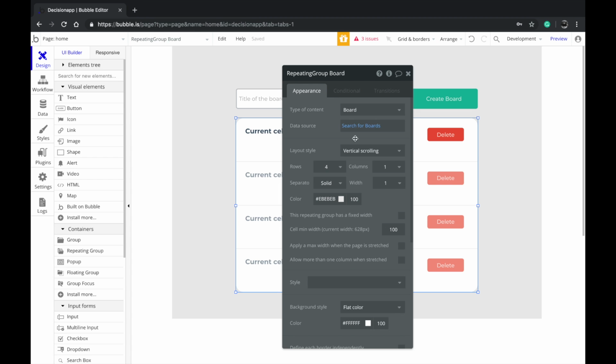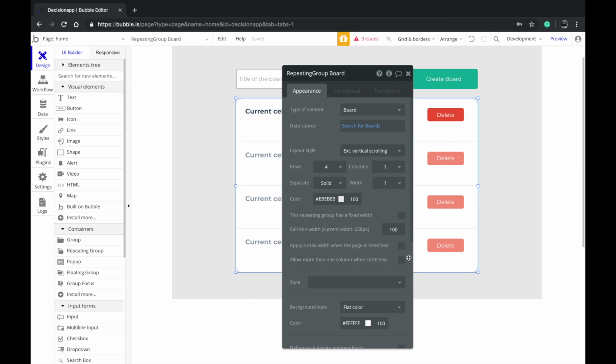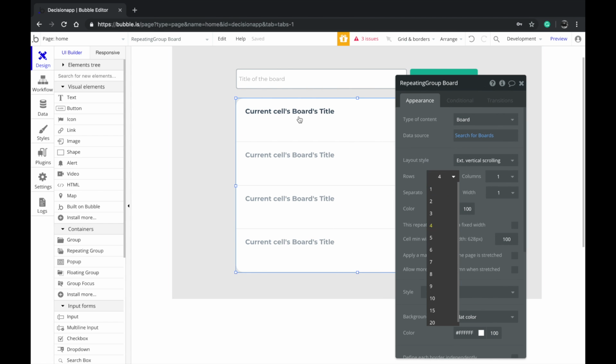I'm going to change the layout style to extended vertical scrolling so that whenever I scroll anywhere on the screen, it just scrolls down. The number of rows doesn't really matter. It's just how much space you want to give to this view, just previewing all of that. But anyways, it's going to show however many items you have.